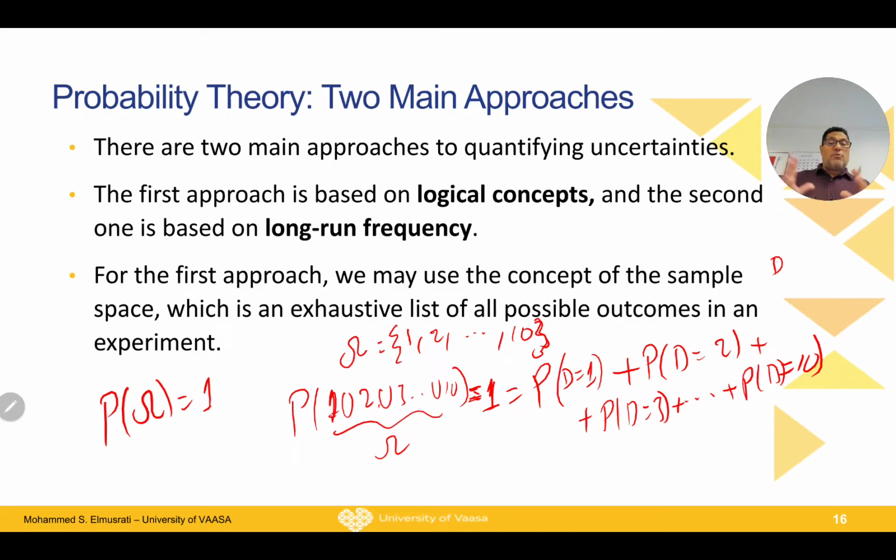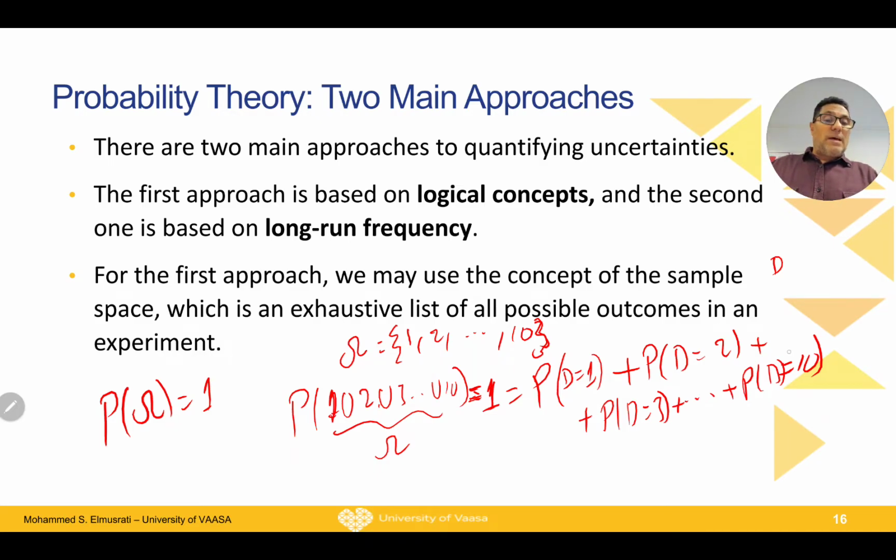Now, if we don't have any preference in drawing any card, so we assume it is an equally likely process. It is a blind process, so you don't have any trend, you just shut your eyes and draw one card. It means that you don't have any bias in selecting the card you want to draw. So if they are equally likely, the probability of being 1 or 2 or 3 up to 10 will simply be the same, because we don't have any bias to select a specific card.